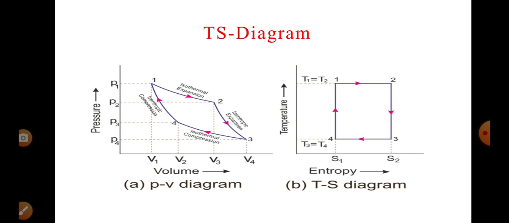Now from step 2 to step 3, what is here? The heat is constant, dQ is 0. Then dS will be 0, that is, entropy remains constant.